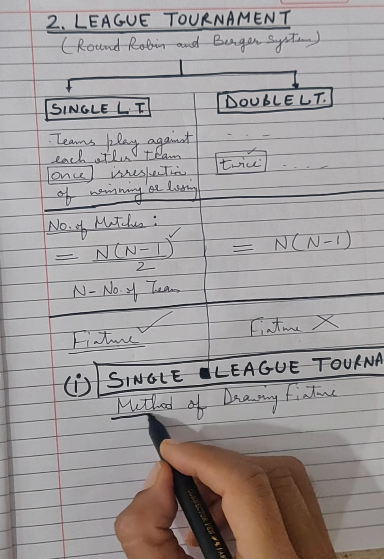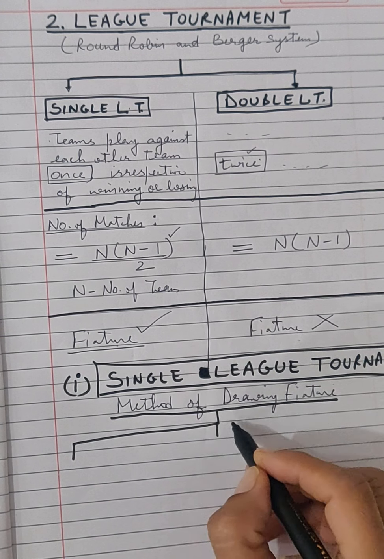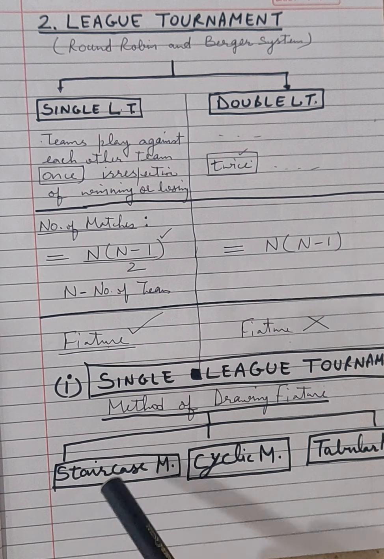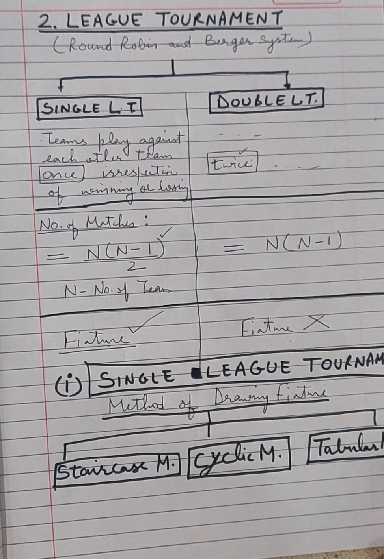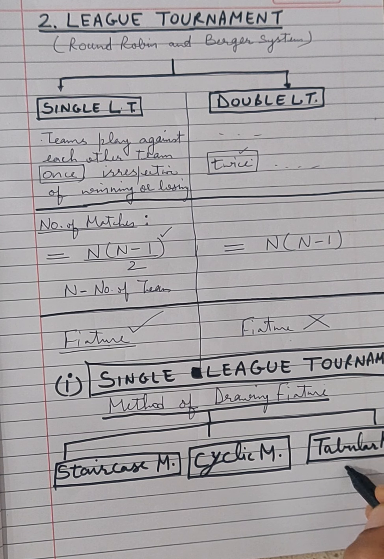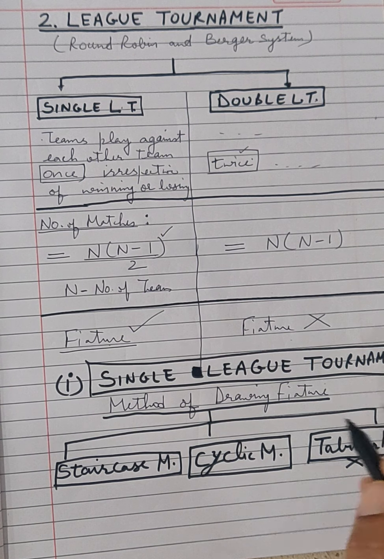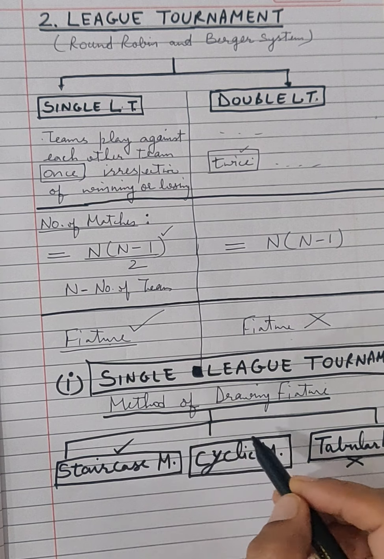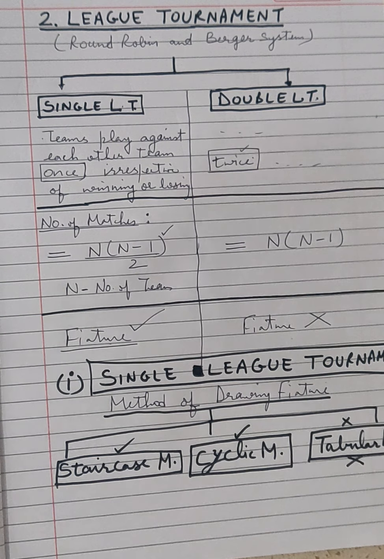We can divide the method into three different types. First method is staircase method, second is cyclic method, and third is the tabular method. But this third method is not in your syllabus, so we will not discuss tabular method of drawing fixture in single league tournament. We will discuss only staircase method and cyclic method. This is not in your syllabus.